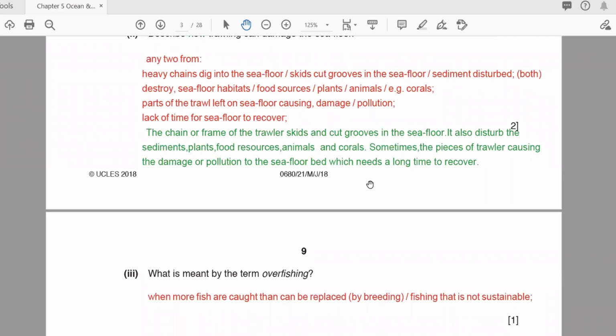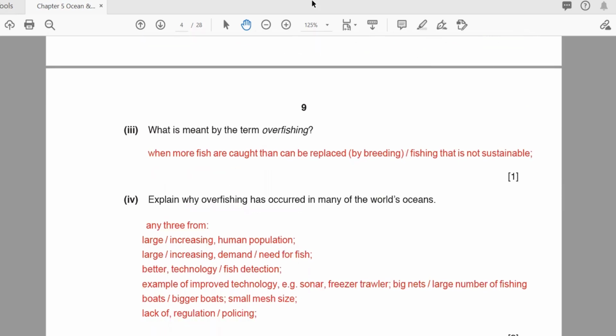After that, explain why overfishing has occurred in many world oceans. We know this is the definition, and why is overfishing happening? Still, people know the disadvantages, that it's not a sustainable process, but still it is happening in a lot of oceans. What does it mean by that? So here you can write any. For example, this is 3 marks, so we have to write at least